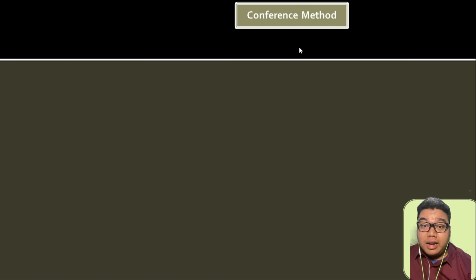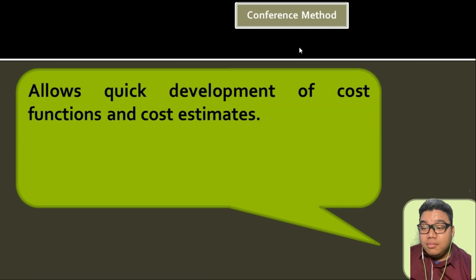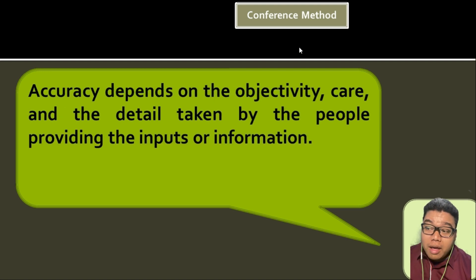Next, we go to conference method. As the title suggests, this is done in such a way that we will call each department and then we will ask them, this cost, what is this cost? Is it fixed? Is it variable in your opinion? So that is how we do that. It allows quick development of cost functions and cost estimates. However, the accuracy depends on the objectivity, care, and the detail taken by the people providing the inputs of information.